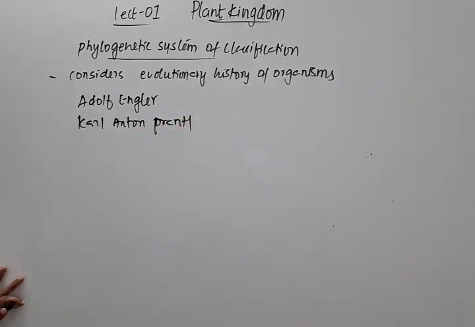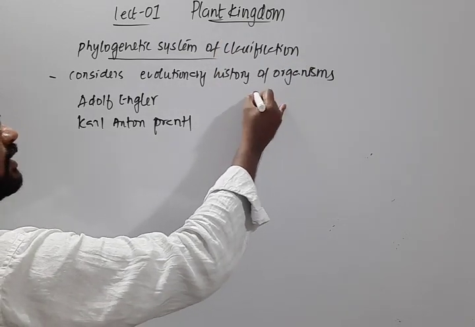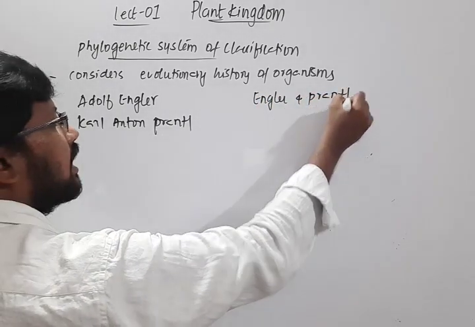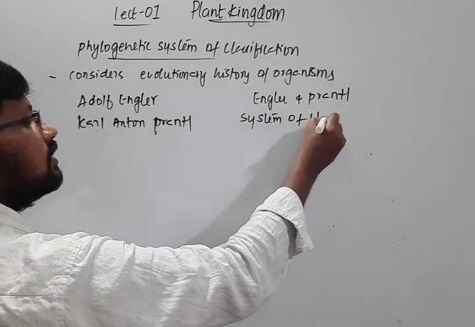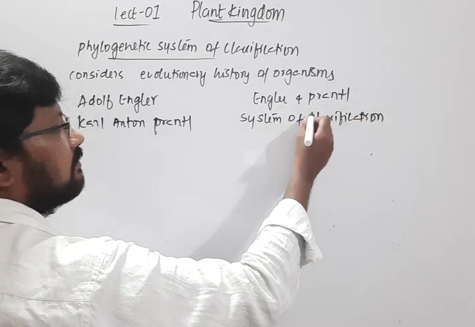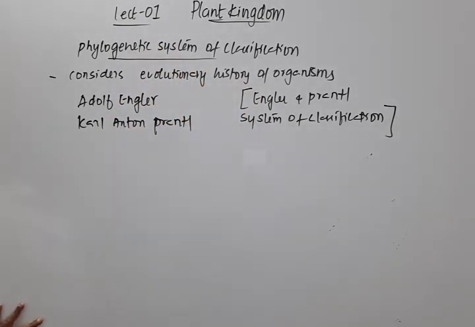These are the two persons who gave the phylogenetic system of classification. In short, their system is called the Engler and Prantl system of classification. They classified the plants even including the evolutionary relationships of plant species.